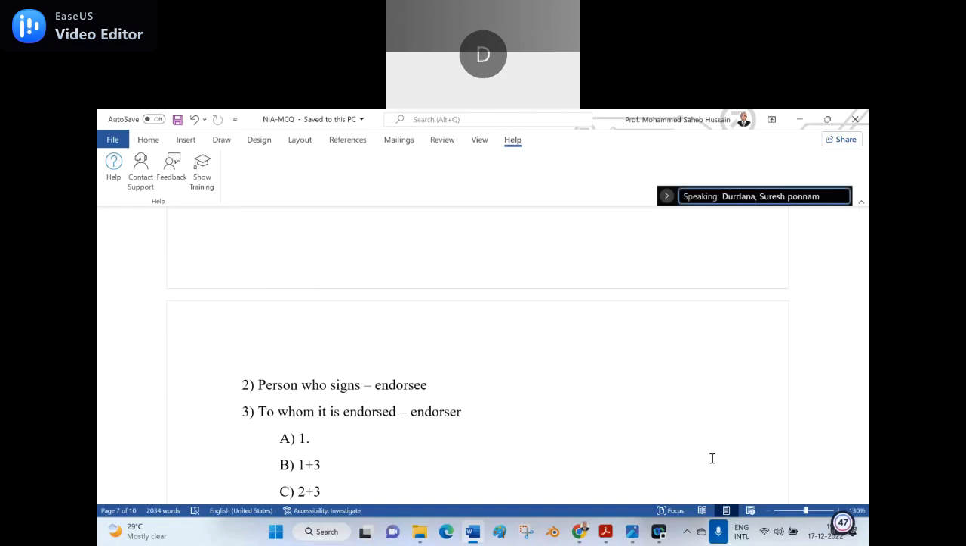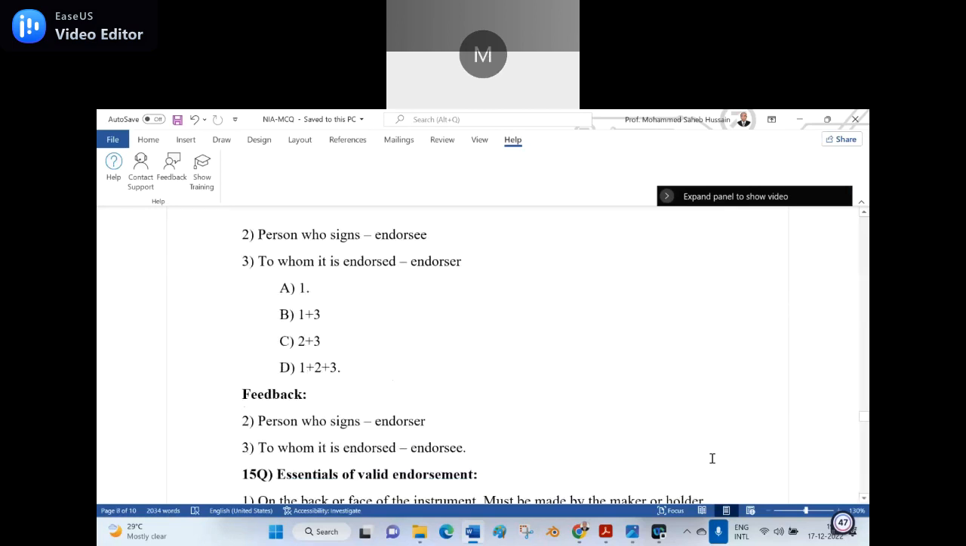And to whom it is endorsed? Can you say endorser? I changed it. Endorsee. I made it up and down. The down should be up, up should be down. Then what is the right answer? Only one is the right answer. Yes, you can look at it. Person who signs, he is not an endorsee, he is endorser. To whom it is endorsed, it is an endorsee. Is it clear? Yes, sir. See, that is the style of making you confuse.